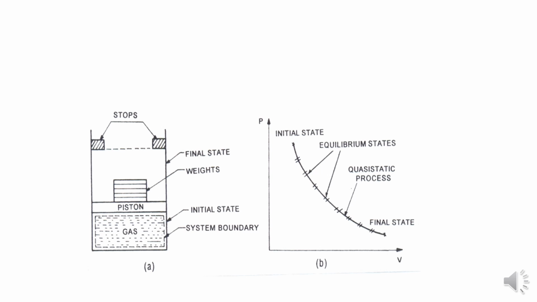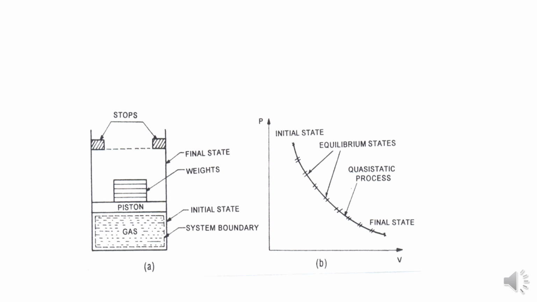Like this, we are removing the weights equally, and it does not move suddenly from the initial state to the final state. Instantly means equilibrium states. If you are removing the load in equilibrium states, the double lines indicate the equilibrium states. At any instant, at the upward position of the piston, the system is nearly in thermodynamic equilibrium. So the intermediate states between the initial and final states will be in equilibrium.